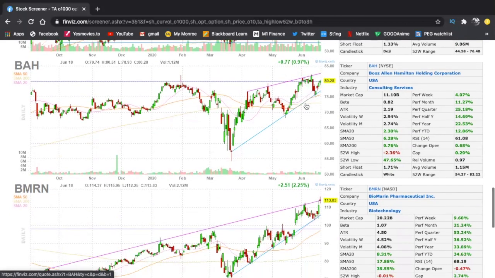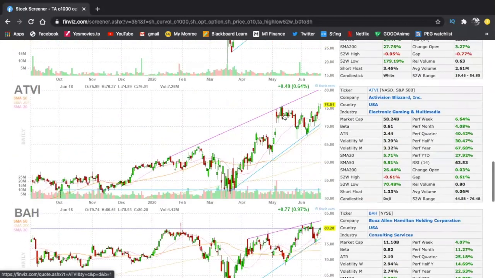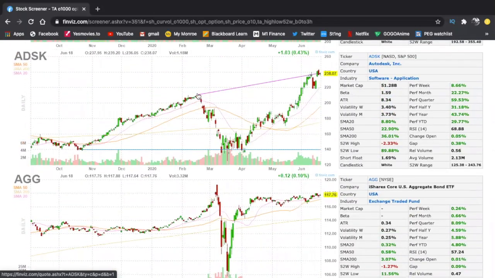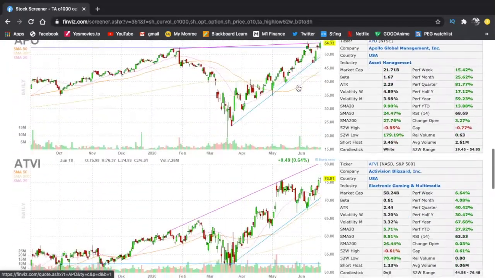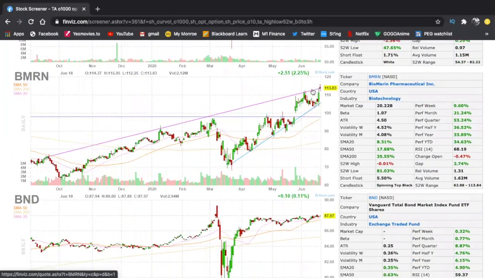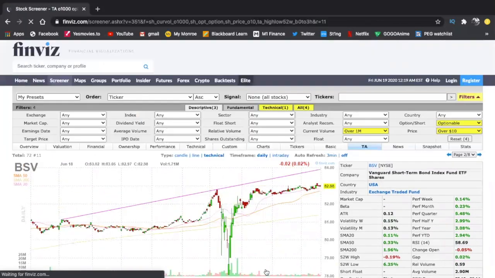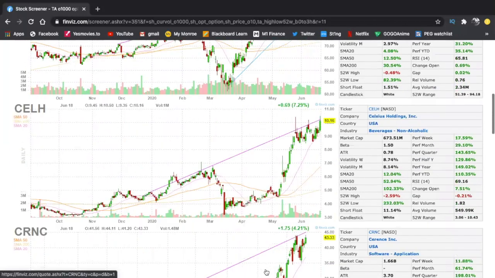I don't think I'm looking for something that's clear, that has been consolidating for a lot of days and then is about to break out. Something like this, where it came down so much and then consolidated for a long time and then boom, it broke out, which is a big signal. After a long time of being down, if it broke out of all-time highs or it broke out of a 52-week high, that's a big signal. That's what I'm looking for. Okay, so this already did break out, so I'm not going to go for that. These are not near this, so we're going to go through some of these stocks and see if we can find one or two.